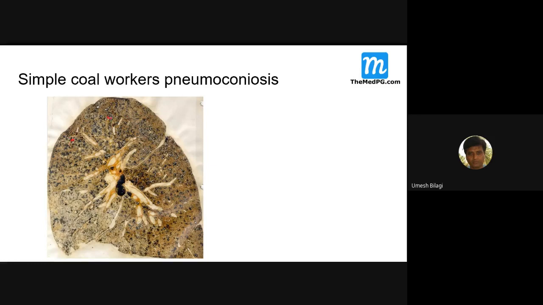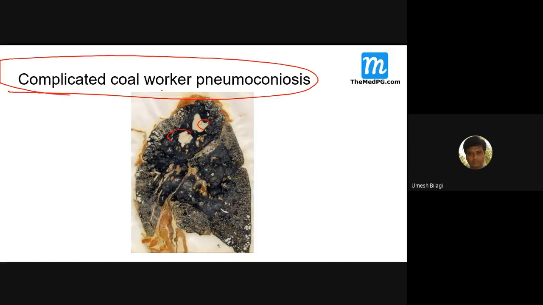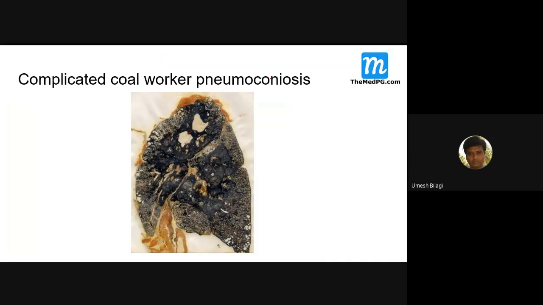You can see only coal sitting here. I'll show how horrible it will be in complicated. You can see cavity, fibrosis, all these things. This is a progressive disease with a very bad prognosis.